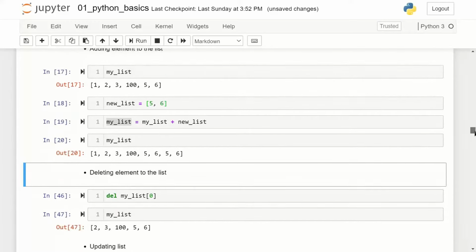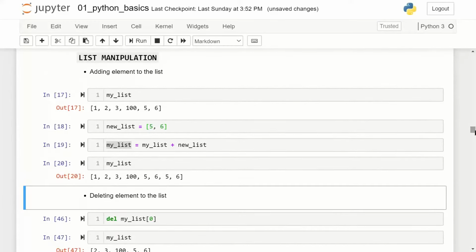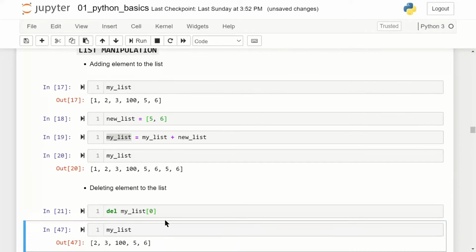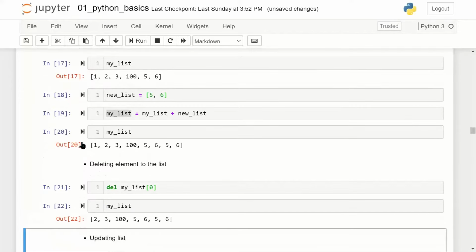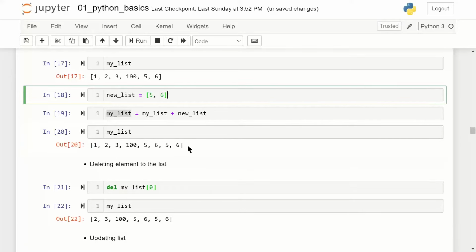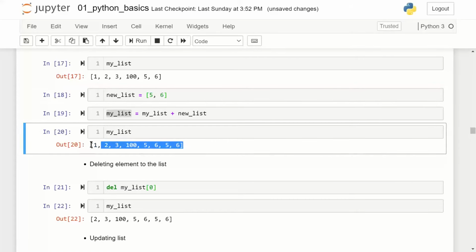Deleting elements of the list. I say del my list index 0. The first element of the list I am deleting. So del is a function, and my list's 1 is gone. We have 2, 3, 100, 5, 6, 5, 6, because I executed this 5, 6 twice, this happened at my end. There are 5, 6, 5, 6.